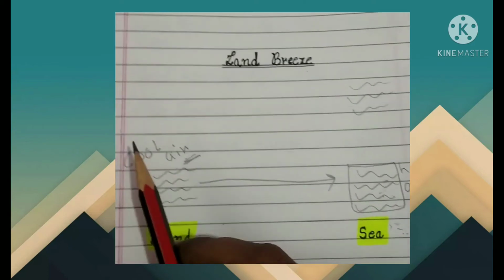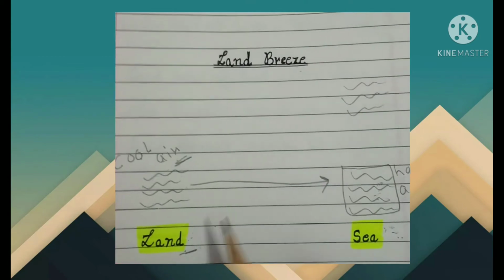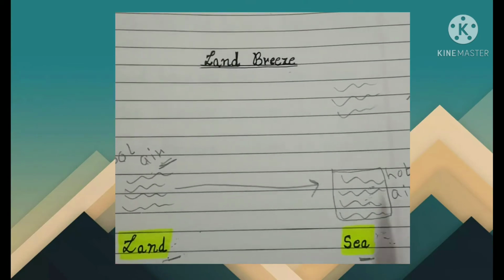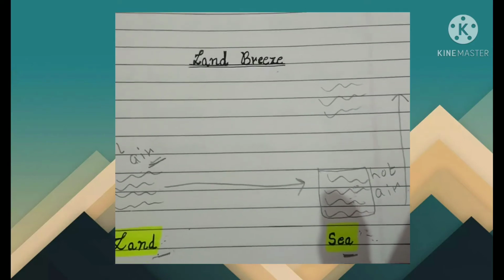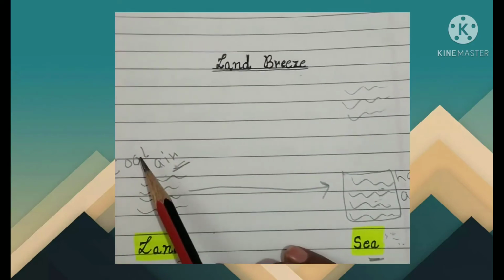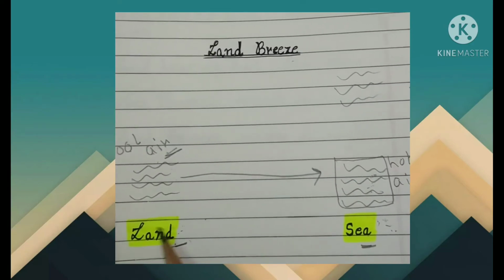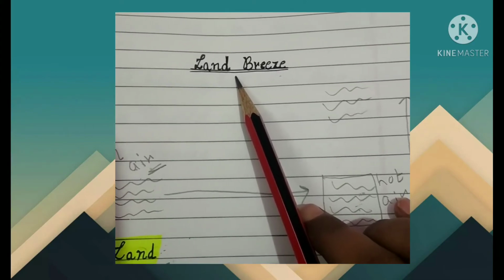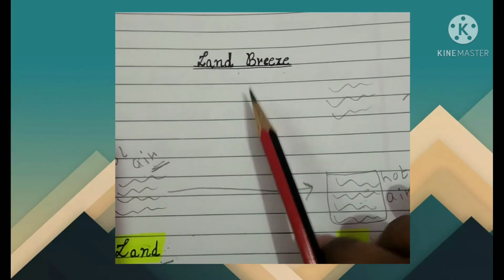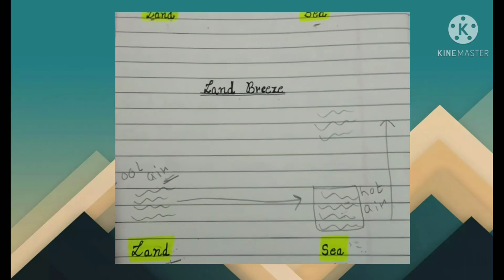So we can say cool air which is moving from the land to the sea is called land breeze. Clear? I'll repeat it again. Cool air which is moving from the land to the sea is known as land breeze. I hope both sea breeze and land breeze are clear to you.